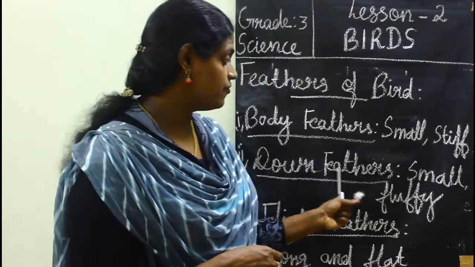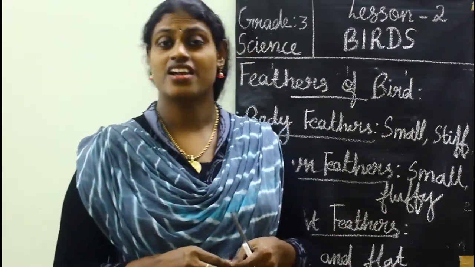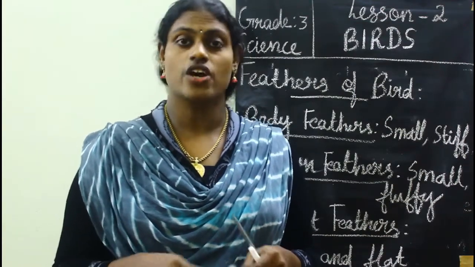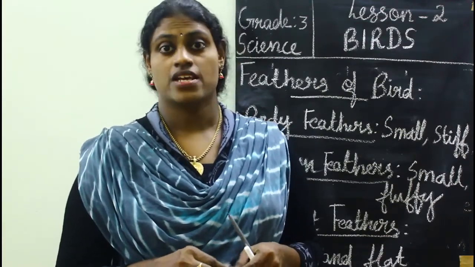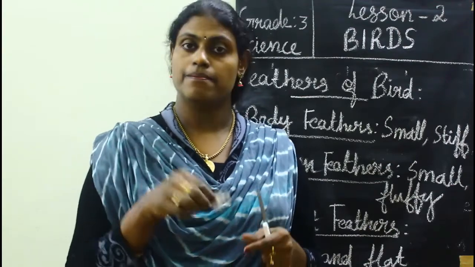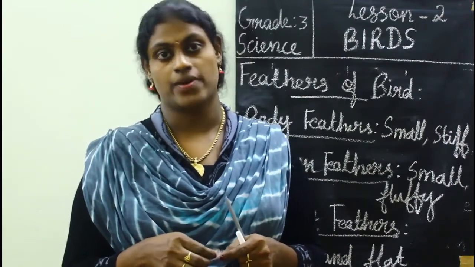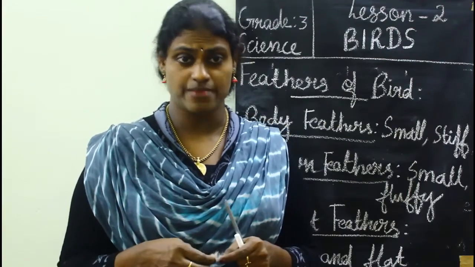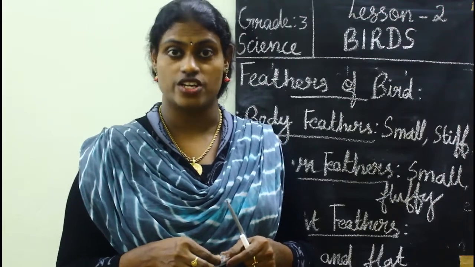Down feathers. So these are small and fluffy feathers which also cover the bird's body. The function of these feathers is to keep the bird's body warm. During rainy times the birds also feel very cold, right?